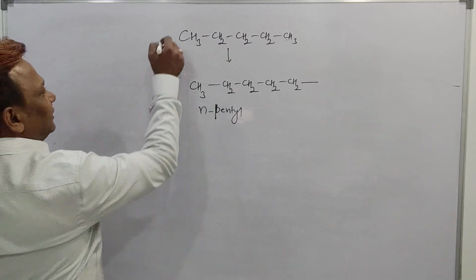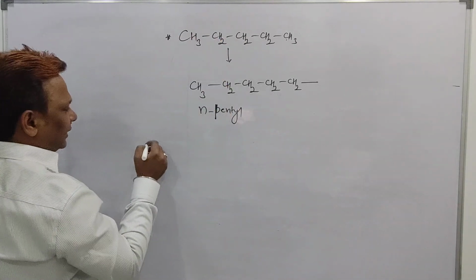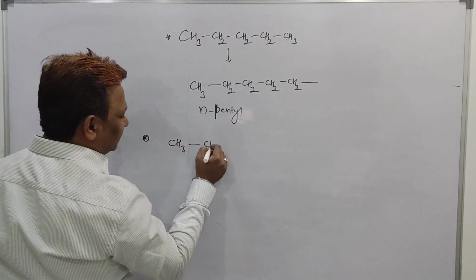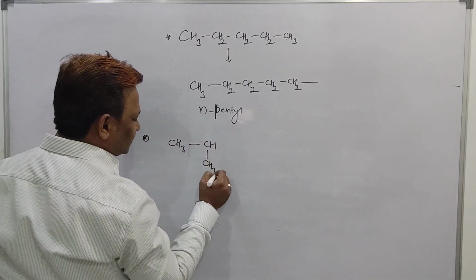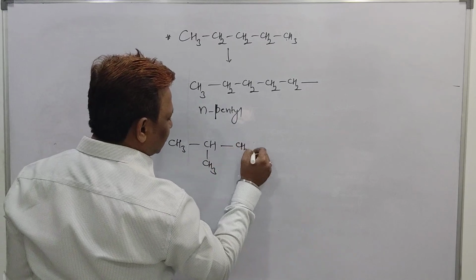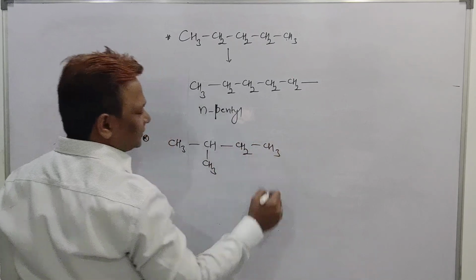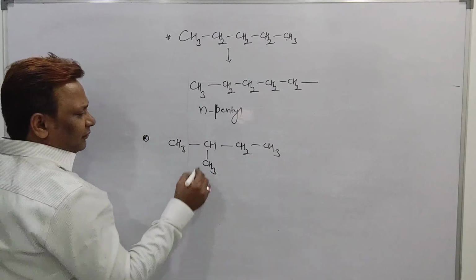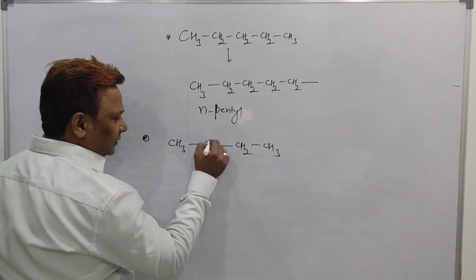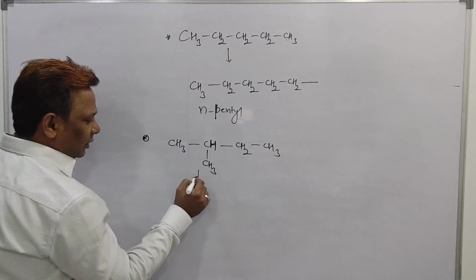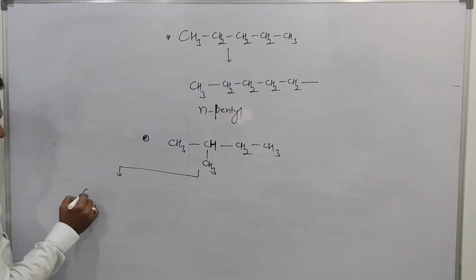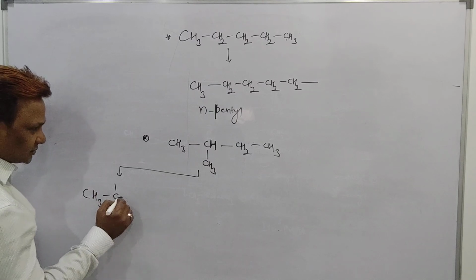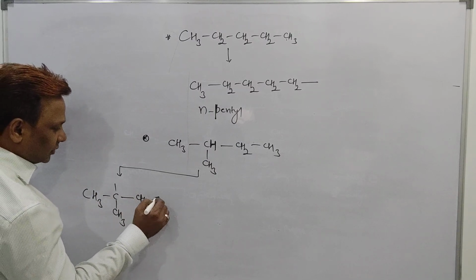Same way, one more example of 5 carbons we can write here, in this way. CH3, then CH, then CH3, then CH2 and CH3, that is 1, 2, 3, 4 and 5. But if you take out hydrogen from here, how does it look? It becomes CH3, then C with a free bond, then CH3, then CH2 and CH3.